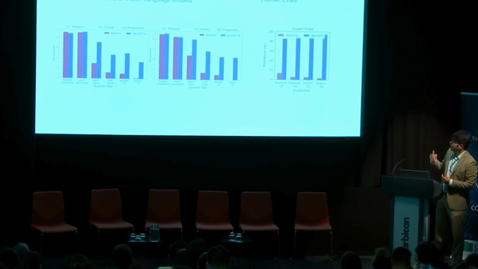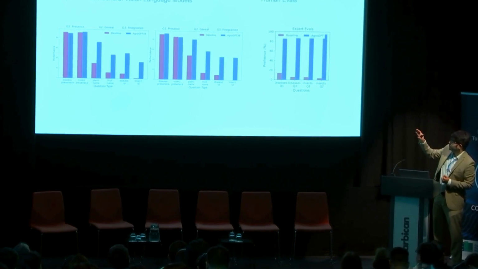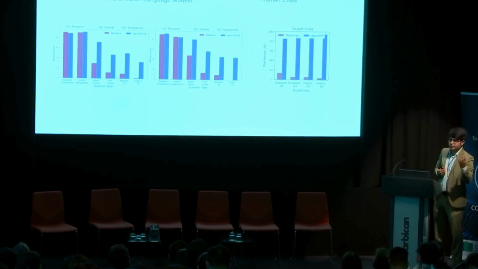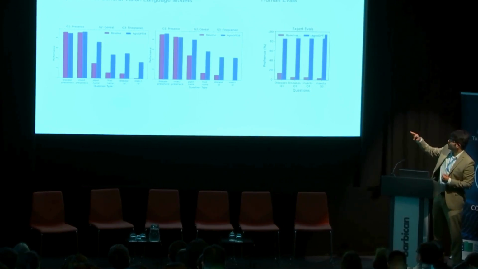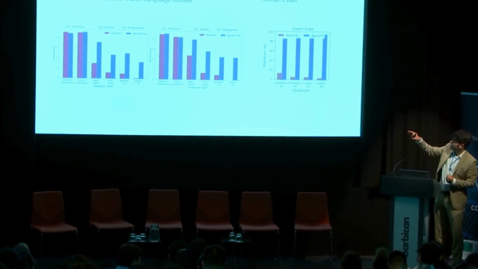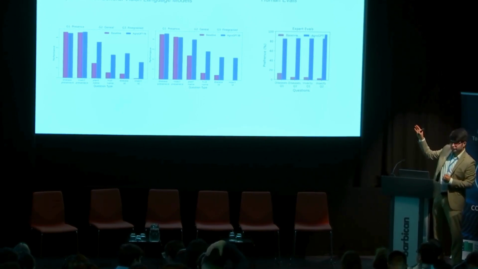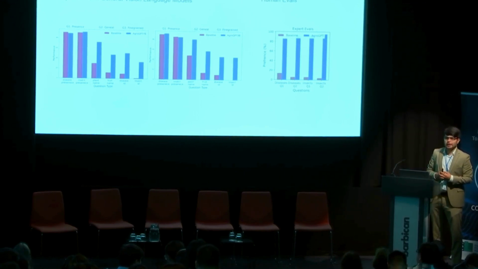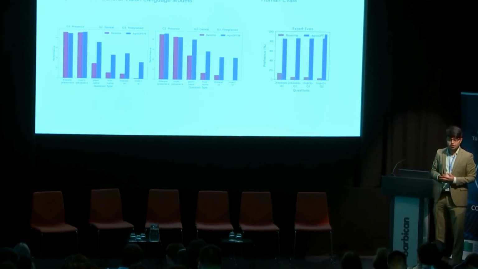So if you see, the blue line is our model, and the red line is the baseline. So these would be ChatGPT-like models. Our model significantly outperforms both in question answer data sets as well as in human evals, which were done using an agricultural expert. Thank you very much.